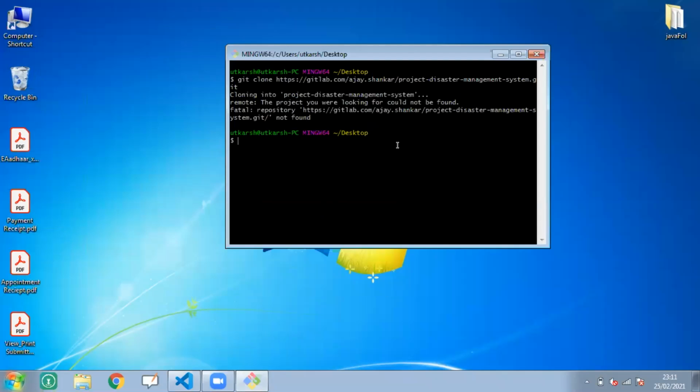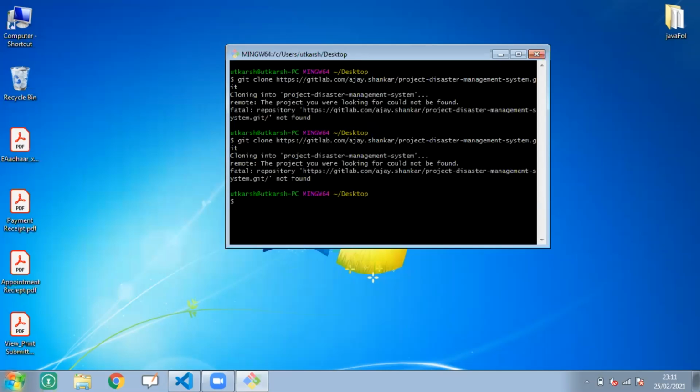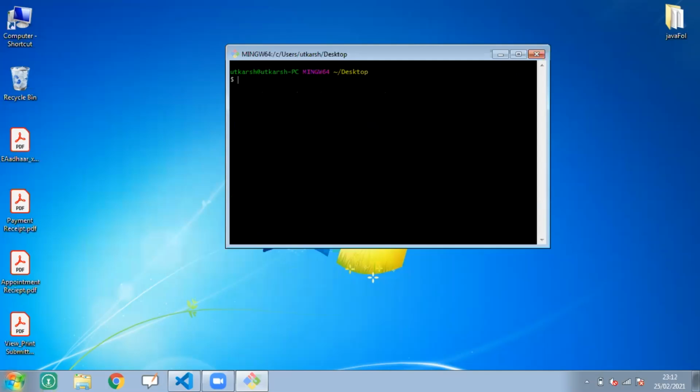Okay, something went wrong. Let me do it once again. Let me clear the screen. Suppose you face any issues while cloning the project or while pushing the code, try to research on that or try to find a solution from Stack Overflow or any open community platform.